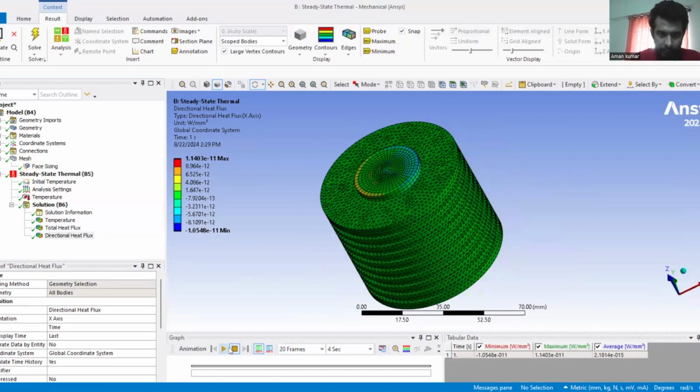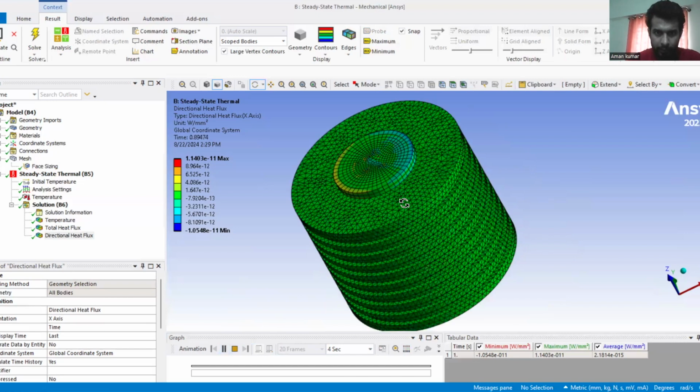We can show its animation also. It will get animated. Here you can see the red and blue color. After that, I stop the animation. So we have almost completed all the parts.